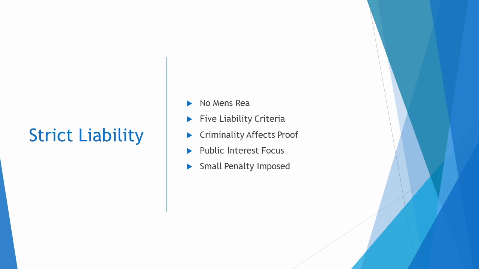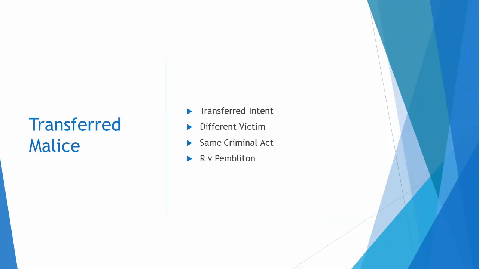If the crime requires mens rea, which is stated or implied by the statute, concerns public interest or imposes a larger penalty, then the crime will not be strict liability. Transferred malice is where the mens rea is transferred from one offence to another. This occurs when the defendant intends to commit a crime against the victim but ends up harming a different victim, as shown in R v. Pembliton.